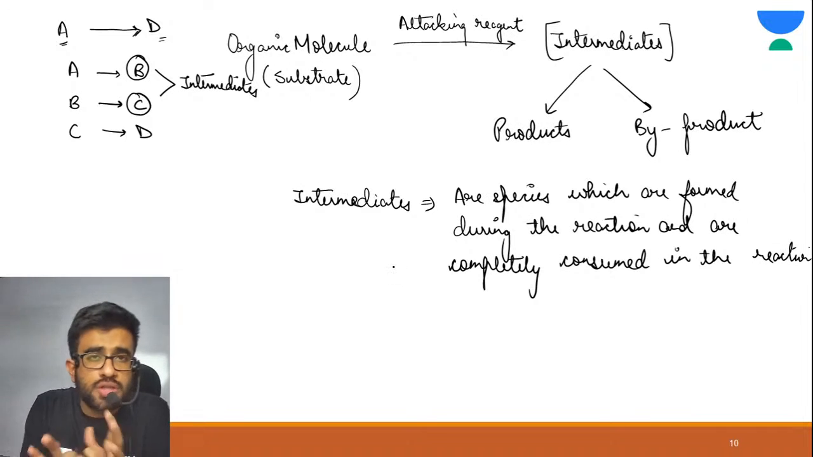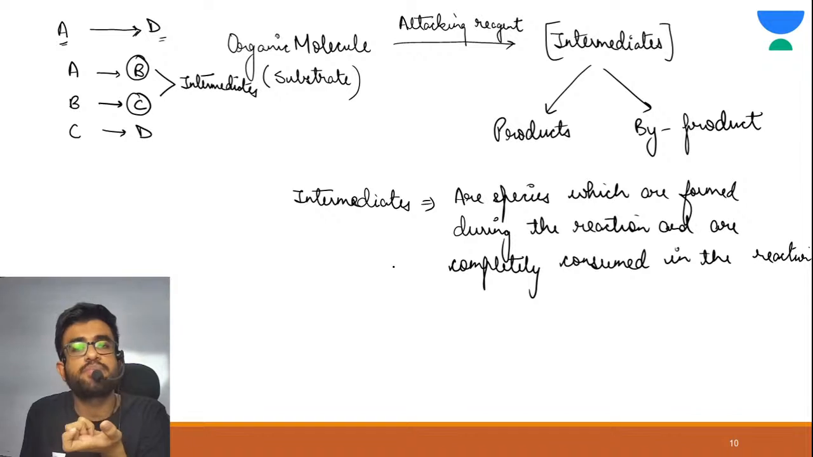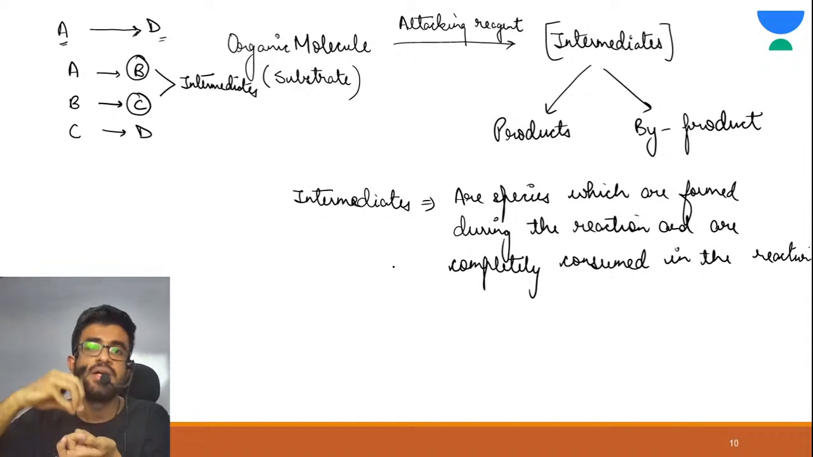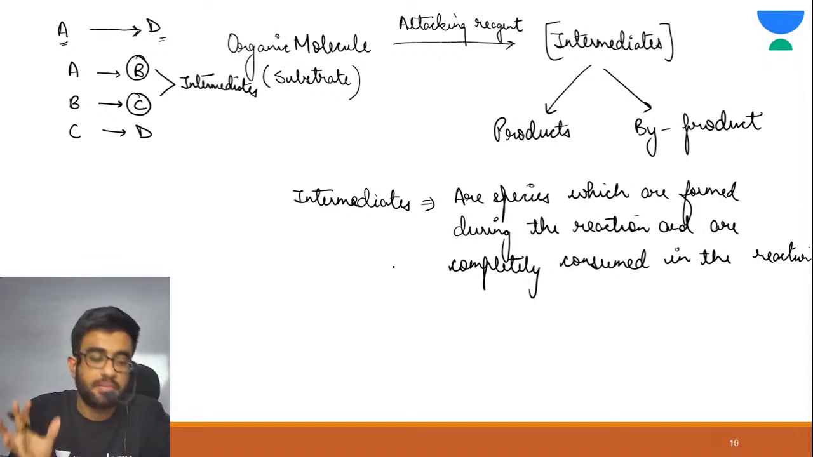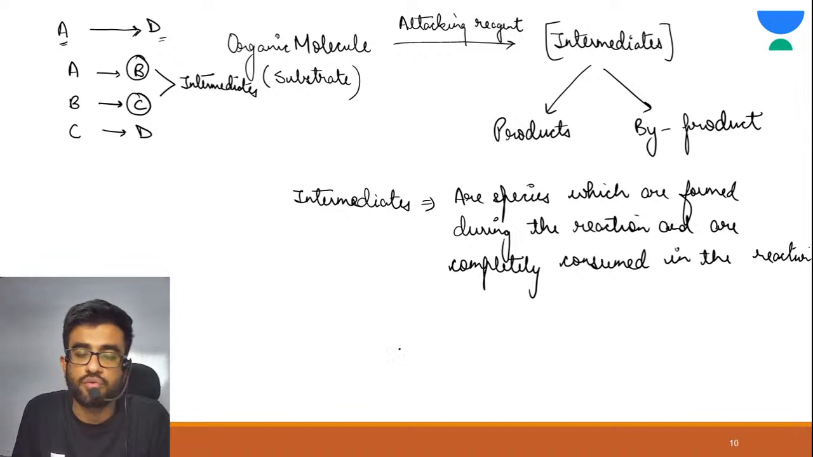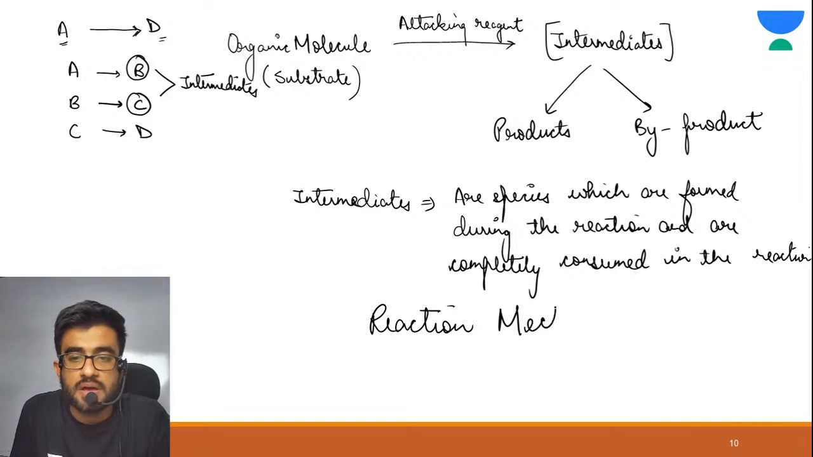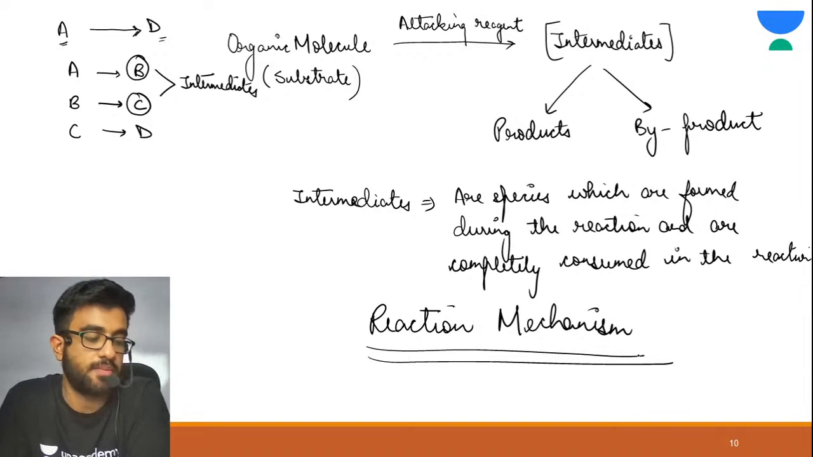So in this whole process, an organic molecule is present, which is known as the substrate. Attacking reagents attack the molecule, then intermediates are formed, and then intermediates are converted into products and byproducts. This entire mechanism is known as reaction mechanism. Got it? This entire process is known as reaction mechanism.